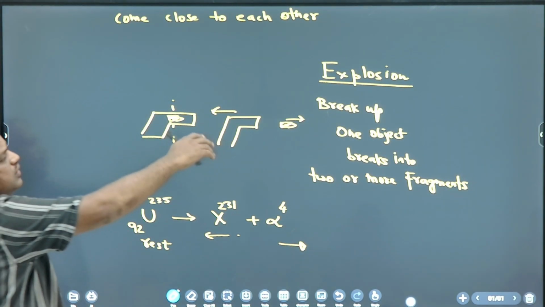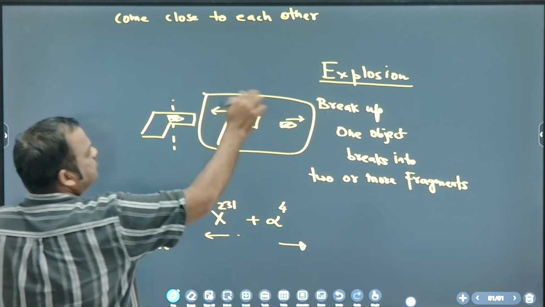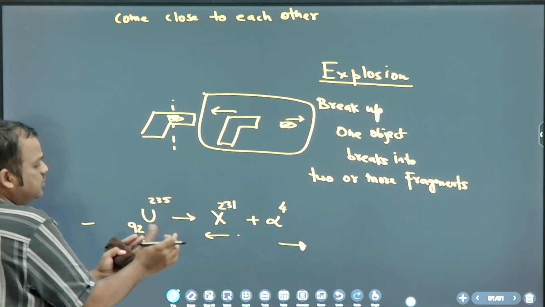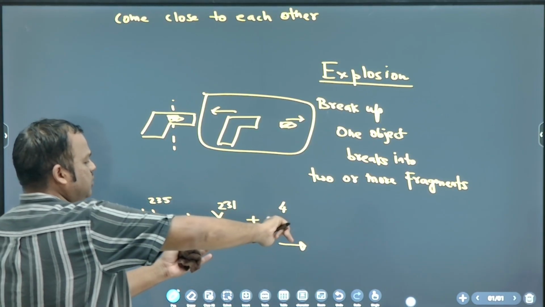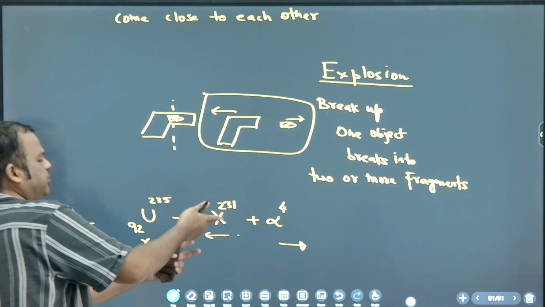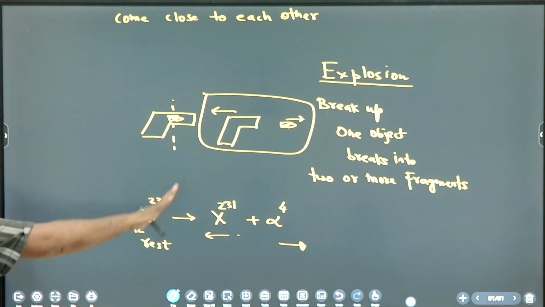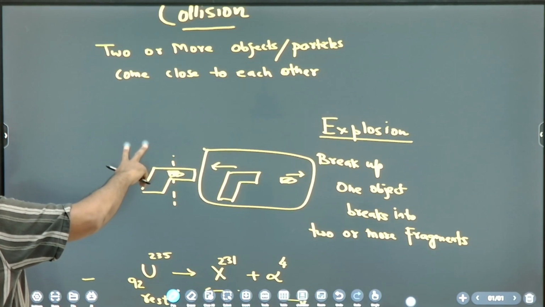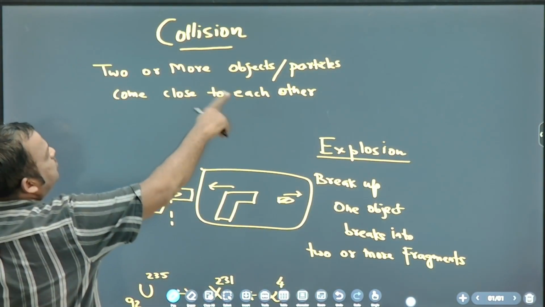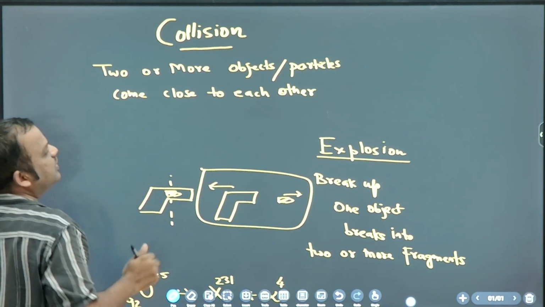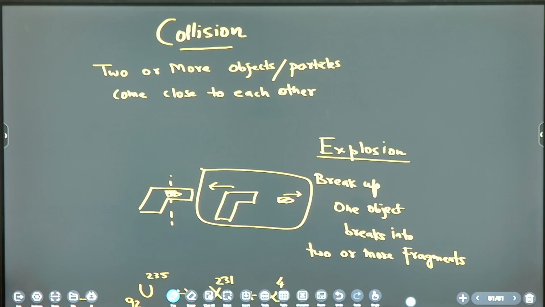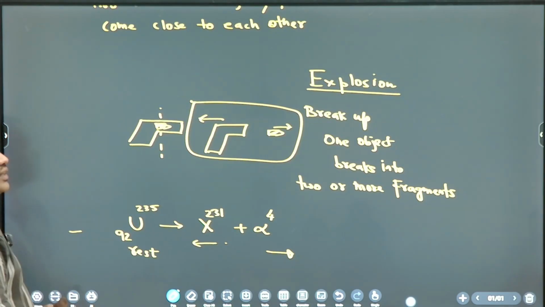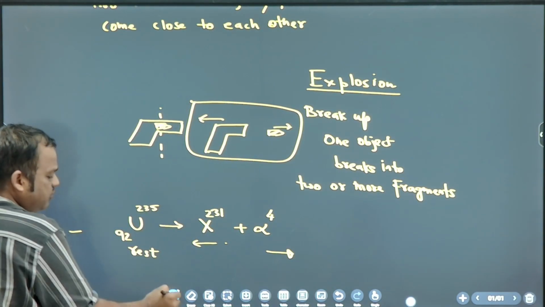This gun and bullet we discussed in the previous class. Something at rest is breaking into two parts. One part is going right side, the other part is going left side. Okay, that is explosion. Now, what is collision? Two or more objects come close to each other. But what is common in both? Internal forces. Internal force is common.